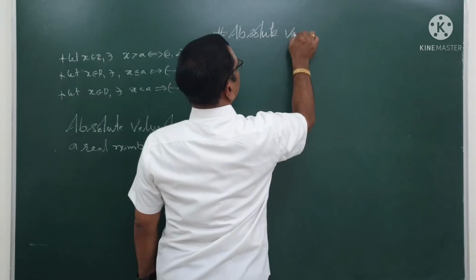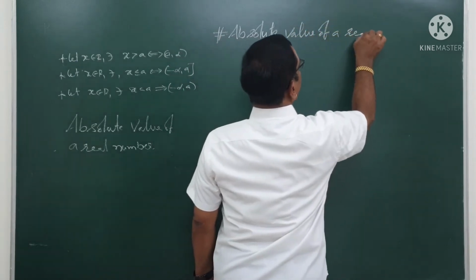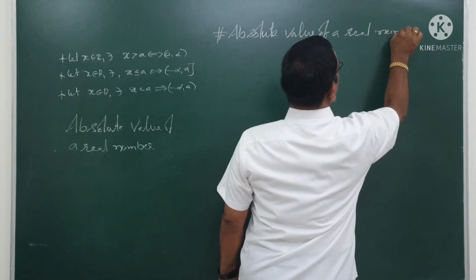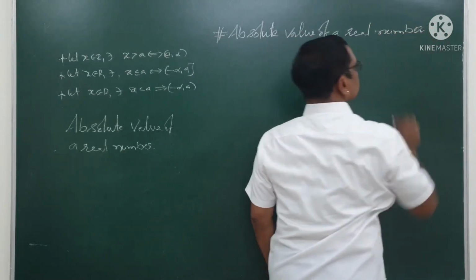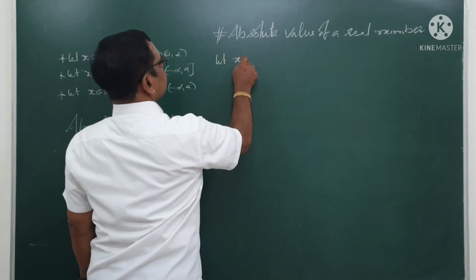Absolute value of a real number. Let's say x is any real number.